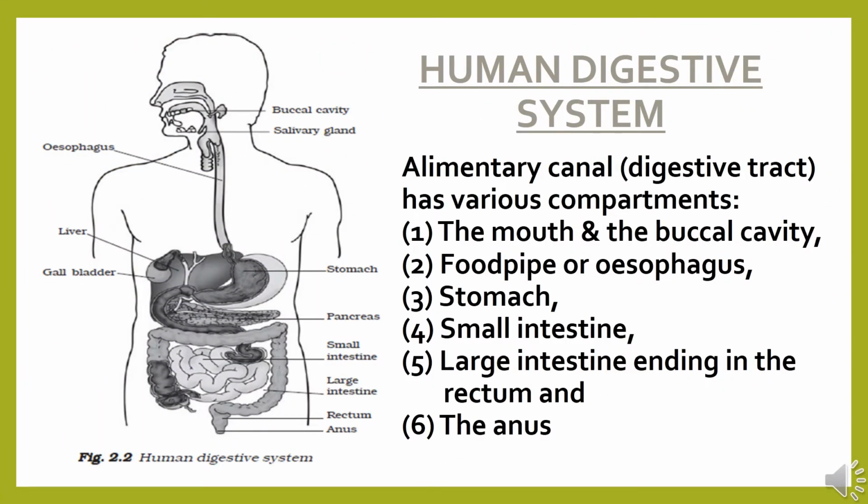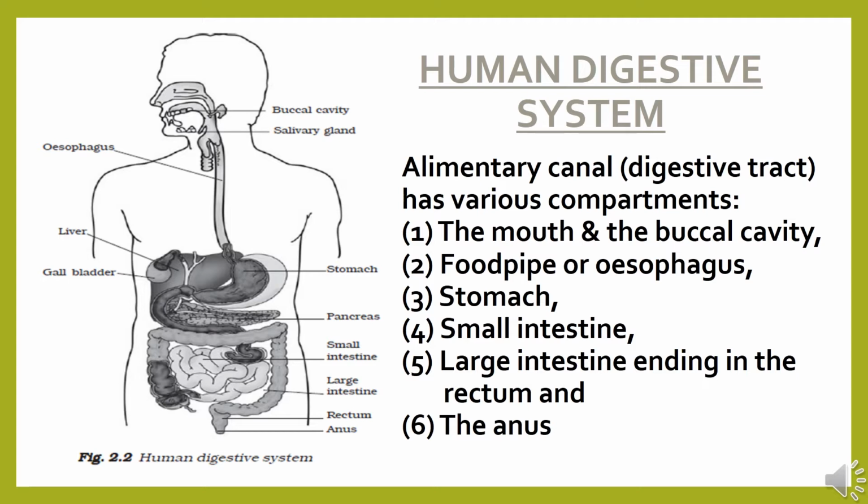Now we are going to discuss the human digestive system. The human digestive system, which is the alimentary canal, has various compartments. The very first is the mouth and the buccal cavity. The second, food pipe or the esophagus. Third, stomach. Fourth, small intestine. Fifth, large intestine ending in the rectum. And the last is the anus.